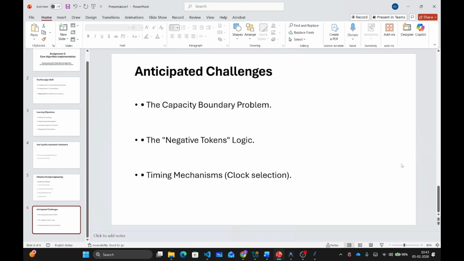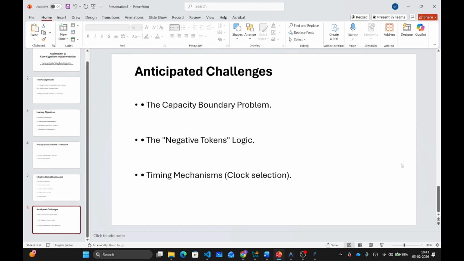And then we have the third challenge, that is the timing mechanism. A rate limiter depends on time. What clock should you use? There is a reason the oracle uses a specific timing mechanism. If AI suggests the wrong one, your rate limiter will behave unexpectedly during clock adjustments. You need to check this before submitting your assignment.